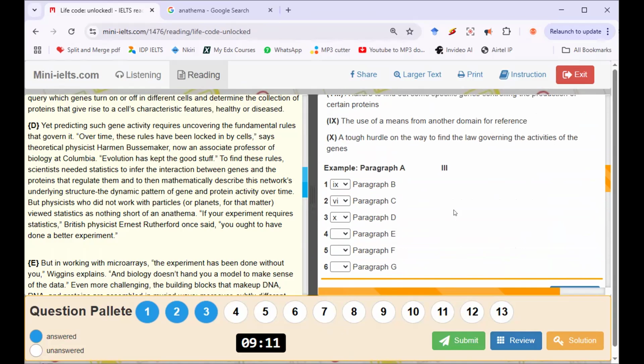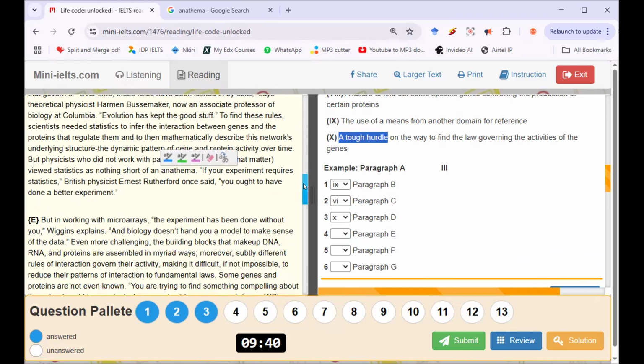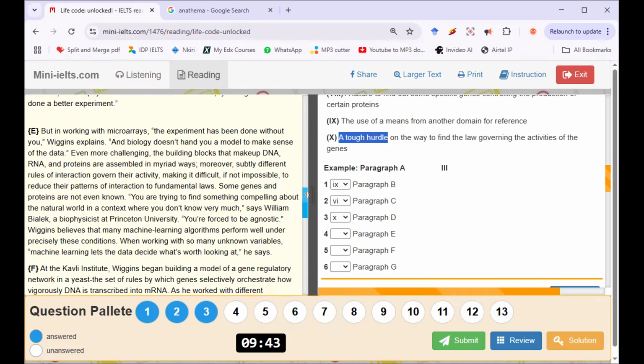Somebody says, are we going to be able to use a dictionary on the exam day? No, you will not be able to use a dictionary. I'm teaching something here. That's why I use the dictionary. As a matter of fact, I have an idea of what this word means. But I just wanted to show you the meaning. I knew that this was a negative word. I knew when I saw it that it's a negative word. And if it's a negative word, then it should refer to something tough. You get my point? So this part of vocabulary, this benefit of practicing reading lots of reading passages, helps to build up your vocabulary.